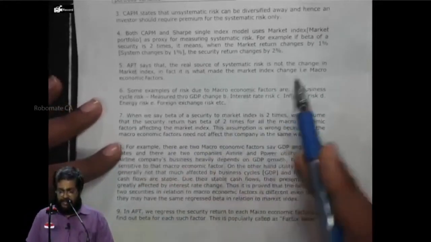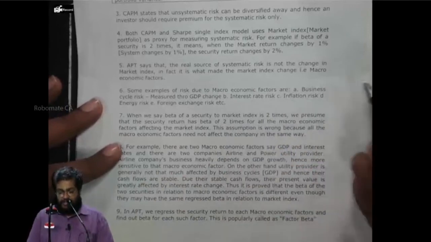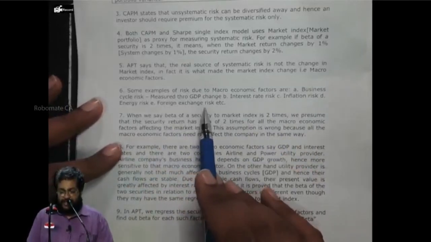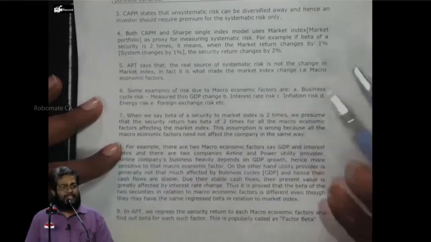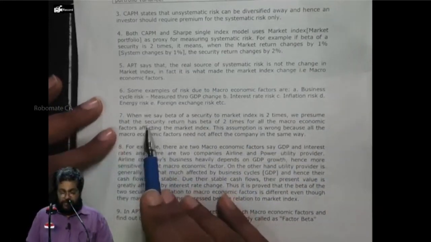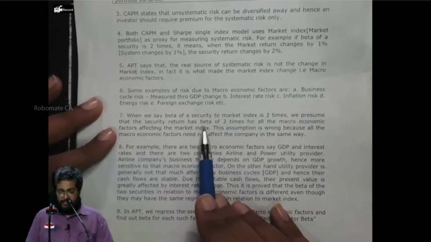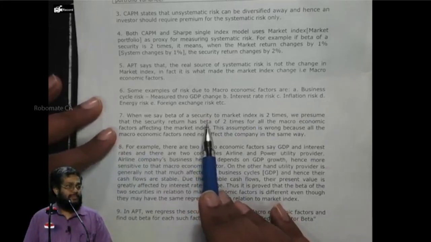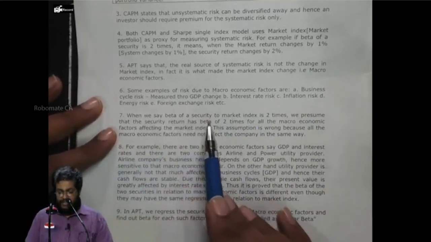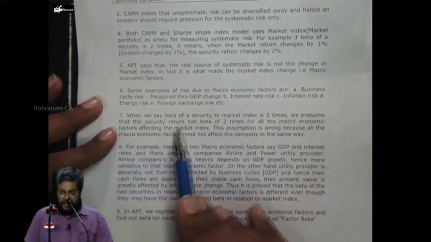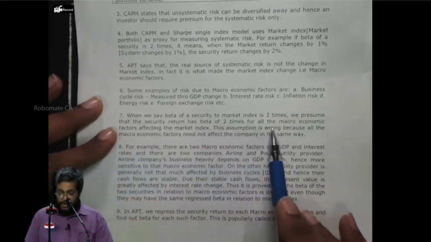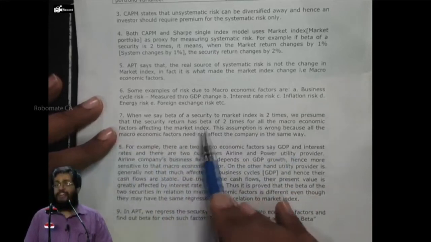Some examples of risk due to macroeconomic factors are business cycle risk, measured in what? GDP change, interest rate risk, inflation, energy risk, exchange risk, etc. Okay. Now, when we say beta of a security to market index is 2 times, we presume that security return has beta of 2 times to all the macroeconomic factors affecting the market index.